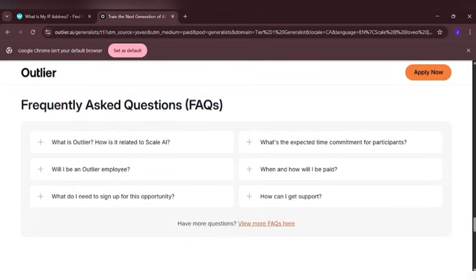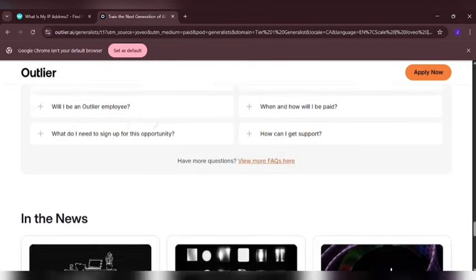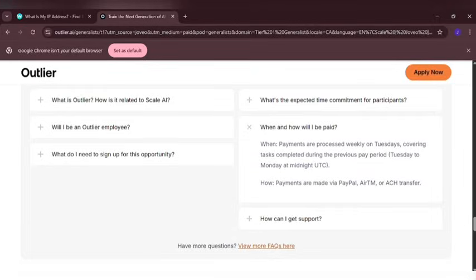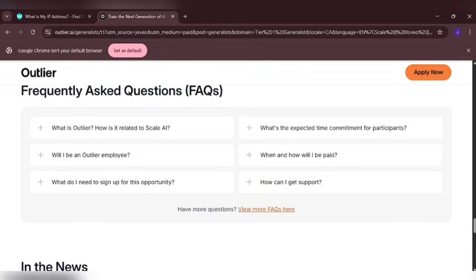Now this is actually what people are asking about this particular platform. That is why it is called the frequently asked questions by users. When you go ahead to click any of these, you're going to be seeing a display right here where it says payments are processed weekly on Tuesday, specifically covering tasks completed during the previous pay period, Tuesday to Monday at midnight. That is actually the United Kingdom time. Now payments are pushed out via PayPal, ATM and this particular ACH transfer. So these are also what you can come right here and click to read.